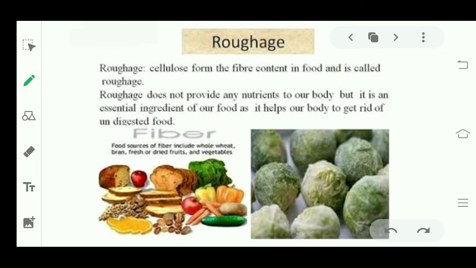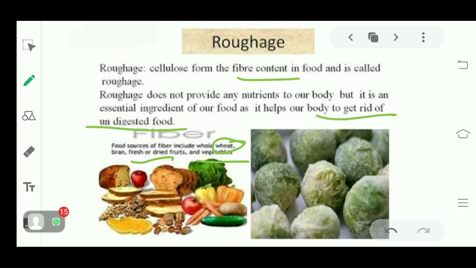Then, sources of roughage: wheat, fresh or dried fruits, vegetables, and many other things which you can have. You can have the fiber content so that it will be helpful for your stomach to digest complete food. Roughage helps you to get rid of undigested food.